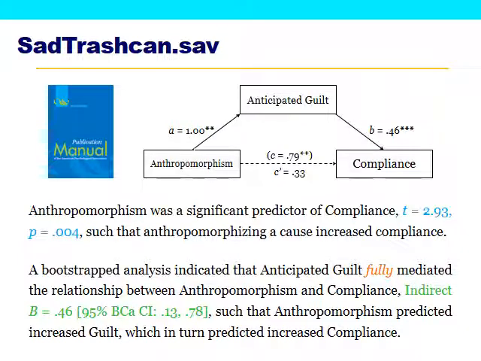Explaining the Hayes part of the output, a bootstrapped analysis indicated that anticipated guilt fully mediated the relationship between anthropomorphism and compliance. There's the value of the indirect effect, which we can get from the previous slide, as well as the confidence interval, which is right next to it. To explain this relationship, what appears to be happening is that seeing an anthropomorphic light bulb or trash can or whatever makes people feel more guilty, or feel as if they would feel more guilty if they didn't comply. And then that guilt drives them to be compliant.